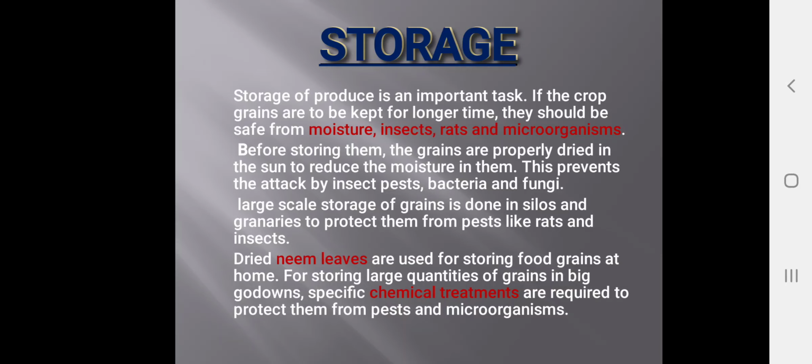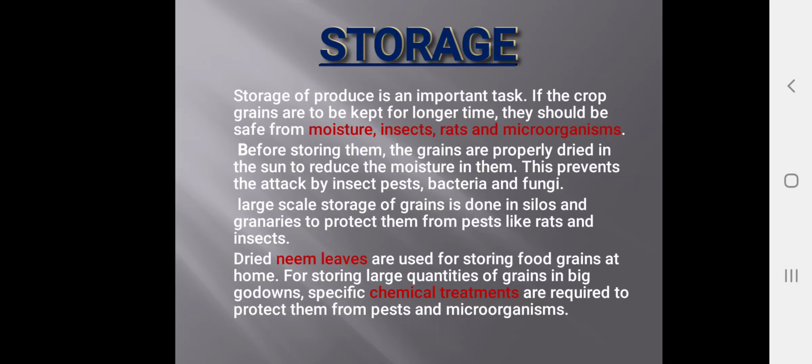Storage of produce is an important task. If the crop grains are to be kept for a longer time, they should be safe from moisture, insects, rats and microorganisms. Before storing them, the grains are properly dried in the sun to reduce the moisture in them. This prevents the attack of insects, pests, bacteria and fungi.